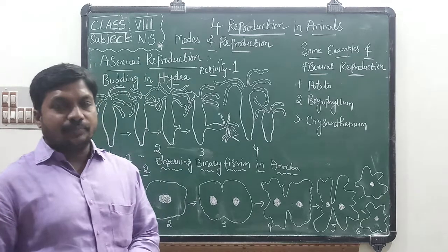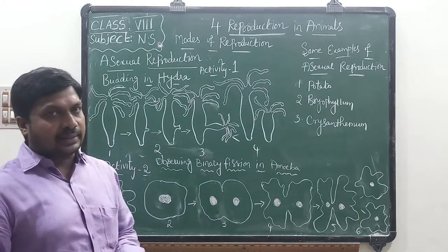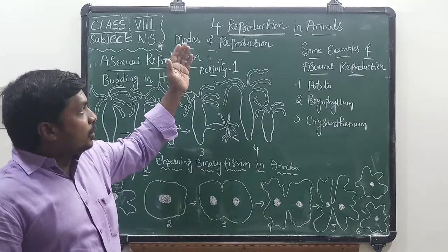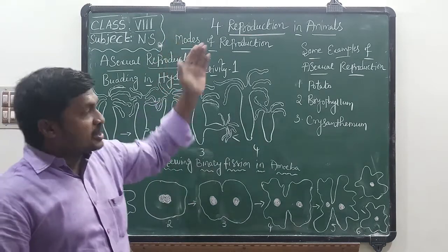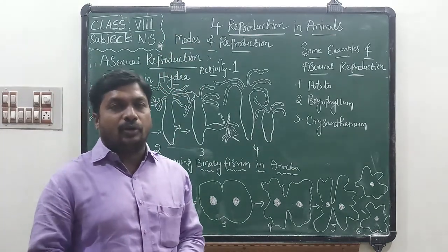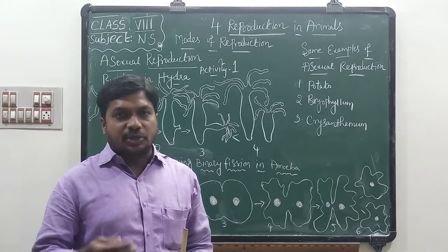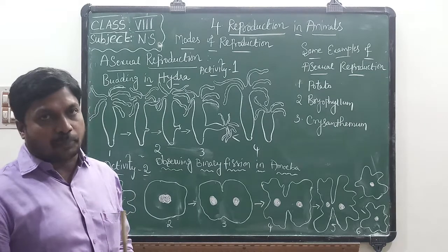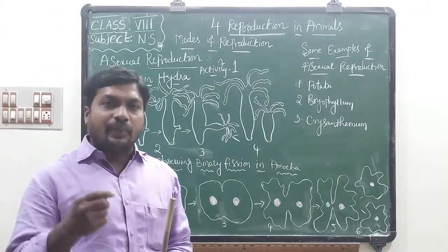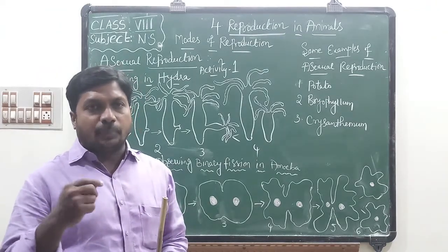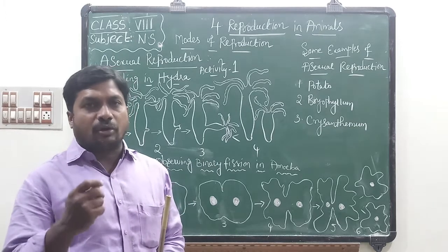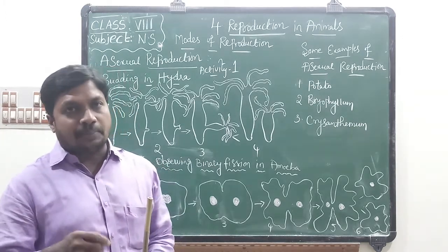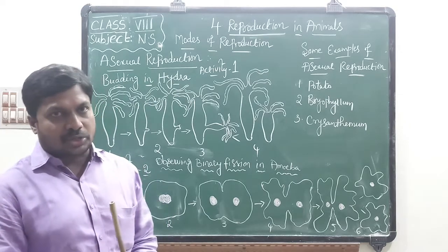Good morning students. In the previous class, in 8th class, I explained the 4th lesson, reproduction in animals. In that I explained the differences between asexual reproduction and sexual reproduction, and the definition of reproduction. Once again, I repeat the definition of reproduction. The ability of an organism to produce new generation individuals within the same species is known as reproduction.